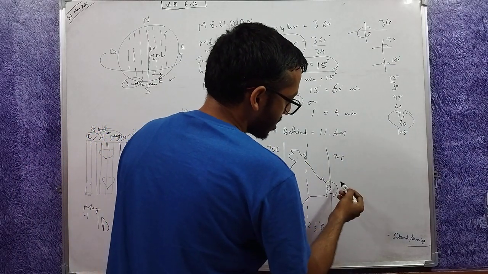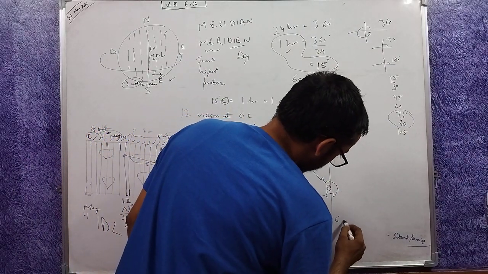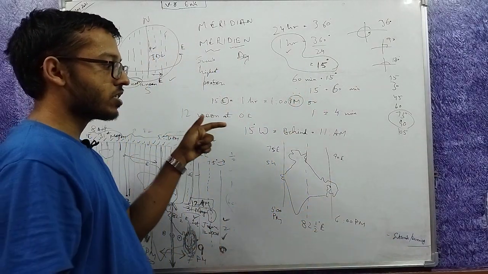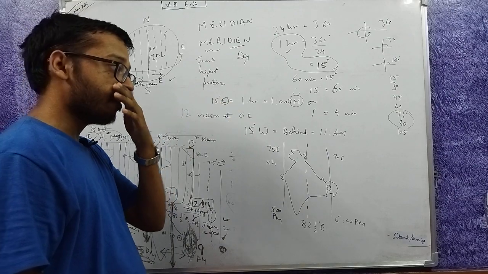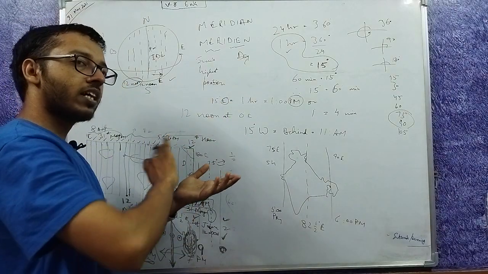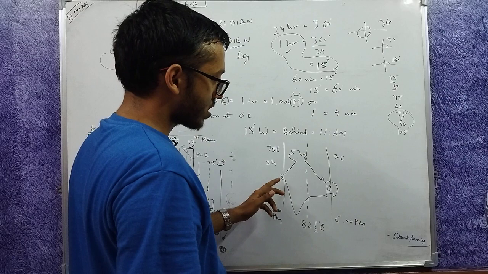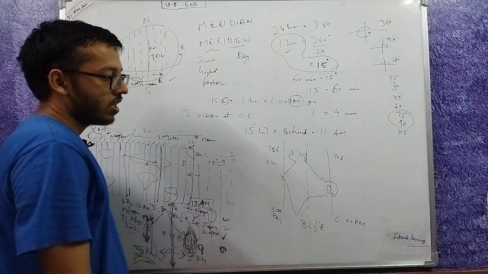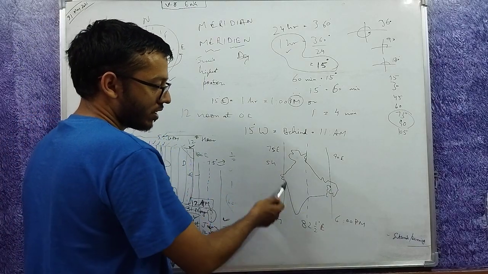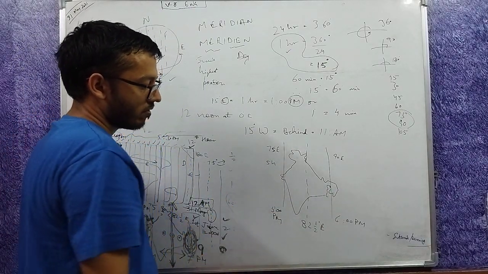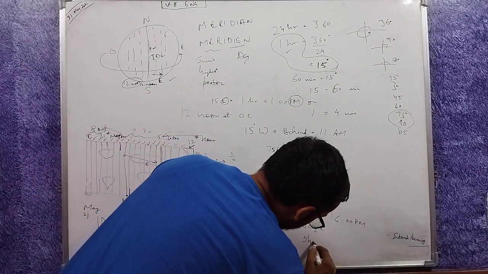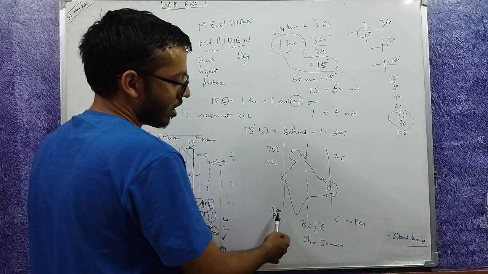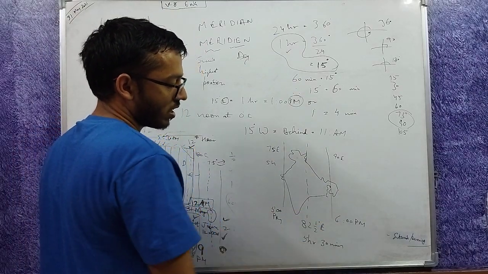Similarly here, 6 times 15 is 90, so this is 6 hours ahead, and it is p.m. because it is east. In the east the time is already advanced because 12 noon there has already passed. 5 hours earlier sun was overhead here, 6 hours earlier sun was overhead here. So if this is at one end and this is at the other end, we choose the middle one, which gives 5 hours 30 minutes. 5 p.m. and 6 p.m. 5 hours ahead, 6 hours ahead, 5 hours 30 minutes ahead.